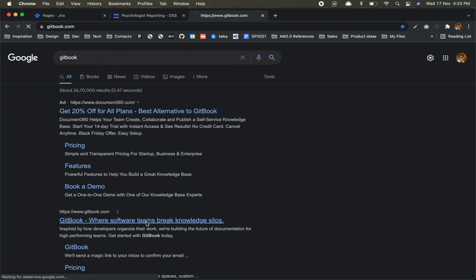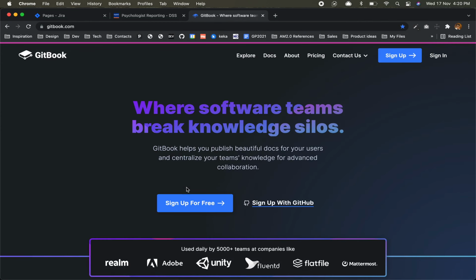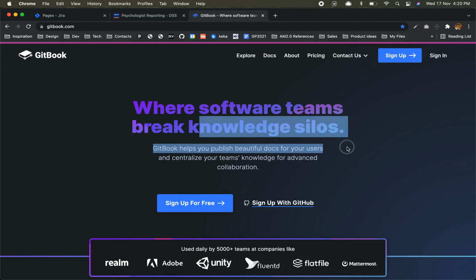Okay, this is also very popular, for creating a knowledge base for software.